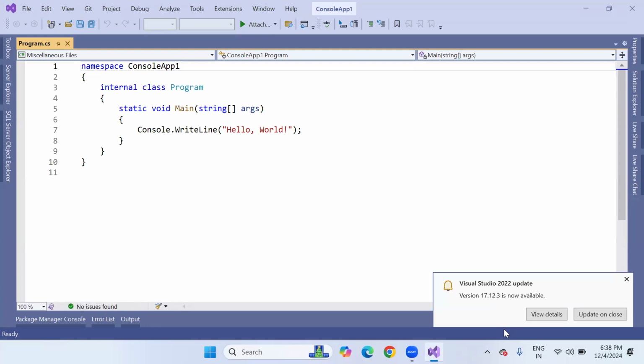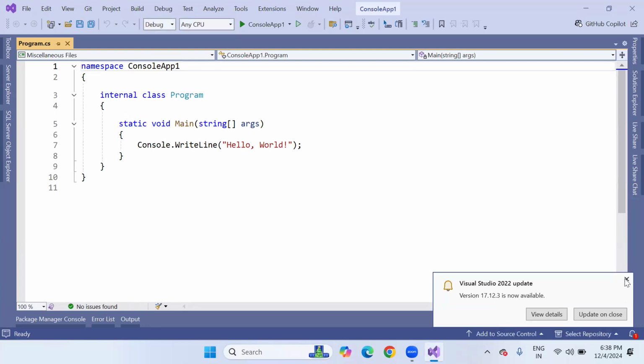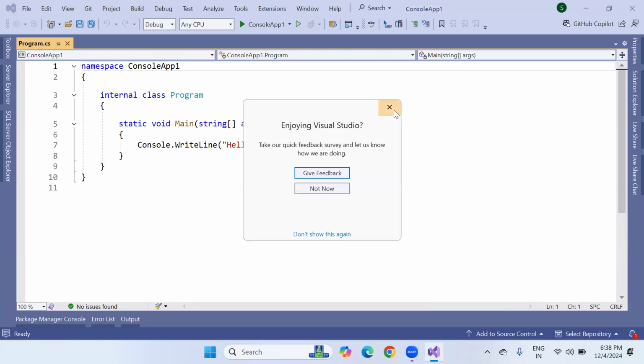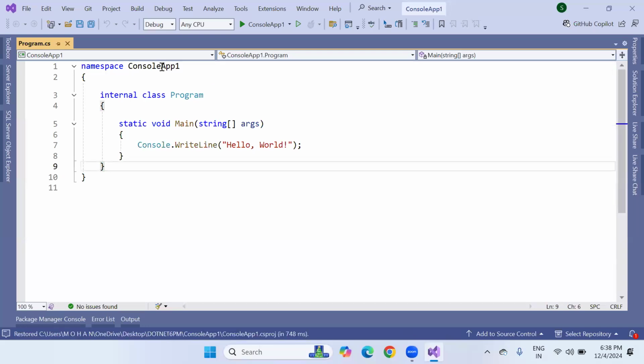Okay. This is the first basic structure of a console application program. This is our namespace name, ConsoleApp1. And this is the built-in class, Program, with a capital P. Program is a class. And this is static void Main, string[] args. It is a command line argument. So this is the entry point of the program. The default statement is Console.WriteLine("Hello World").